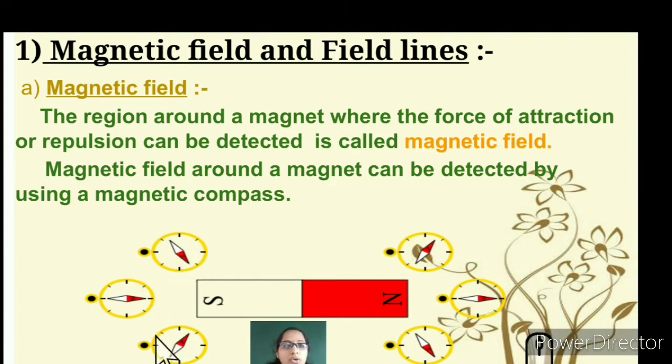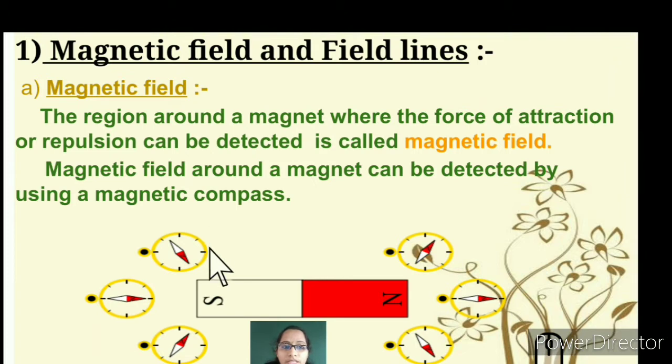To understand the magnetic field, you can know that there is a region around the magnet. You can see the region around the magnet where a force of attraction or repulsion can be detected. When you bring a compass near it, it shows deflection at the north and south pole.